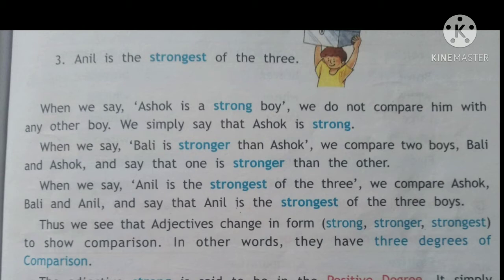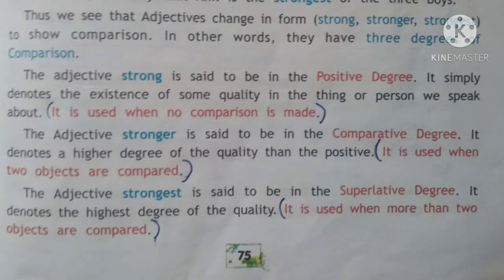In the first form, when we were talking only about Ashok, he was strong. Then when we were comparing two, we made that strong into stronger. And when we were talking about three, we made that strong into strongest to show the comparison. So in other words, they have 3 degrees of comparison. The adjective strong is said to be in the positive degree. It simply denotes the existence of some quality in the thing or person we are speaking about. It is used when no comparison is made.